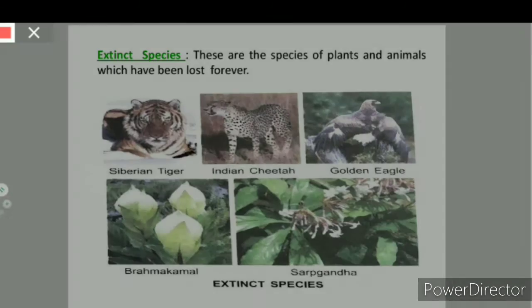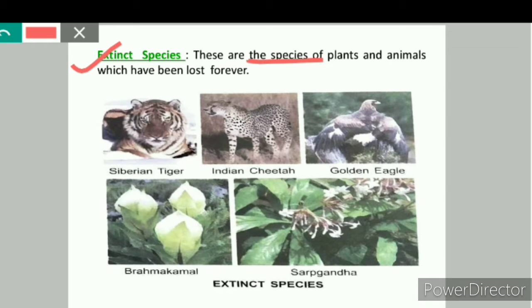Next is the extinct species. Extinct species means these are the species of the plants and animals which have been lost forever. And a species once lost cannot be retrieved. For example, Siberian tiger, Indian cheetah. These are the extinct animals. And these are the examples of extinct plants like Brahma Kamal, Sarpagandha, etc.